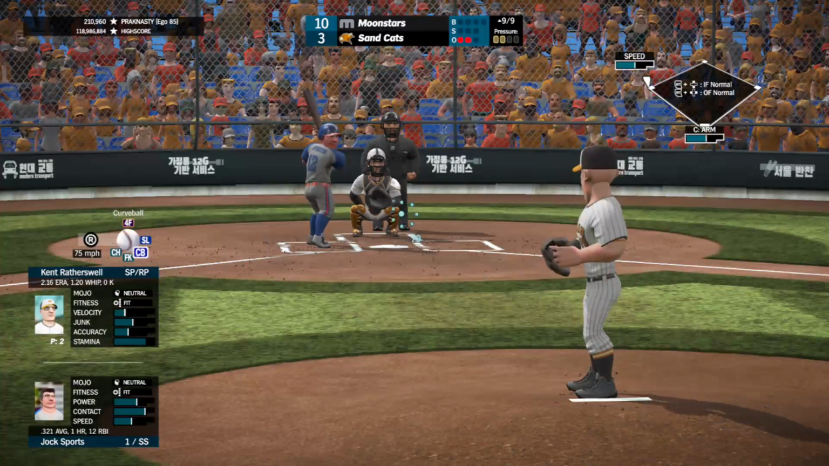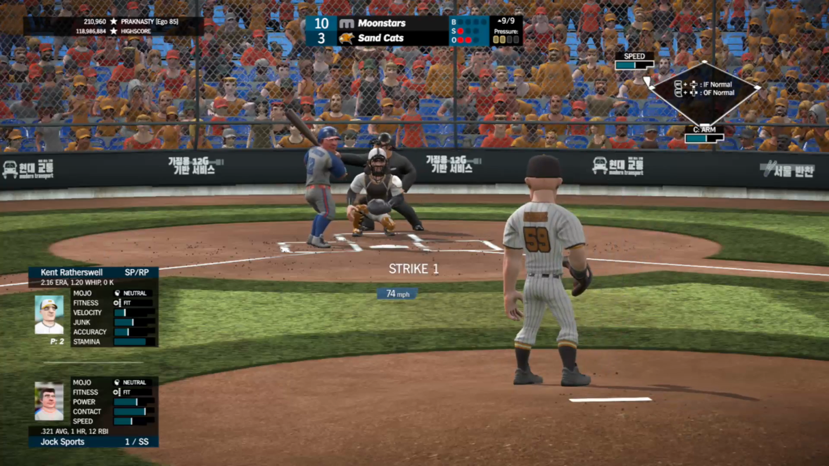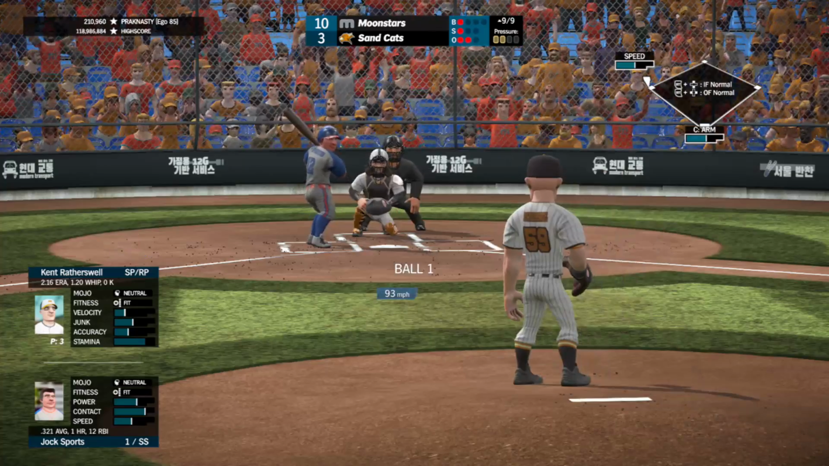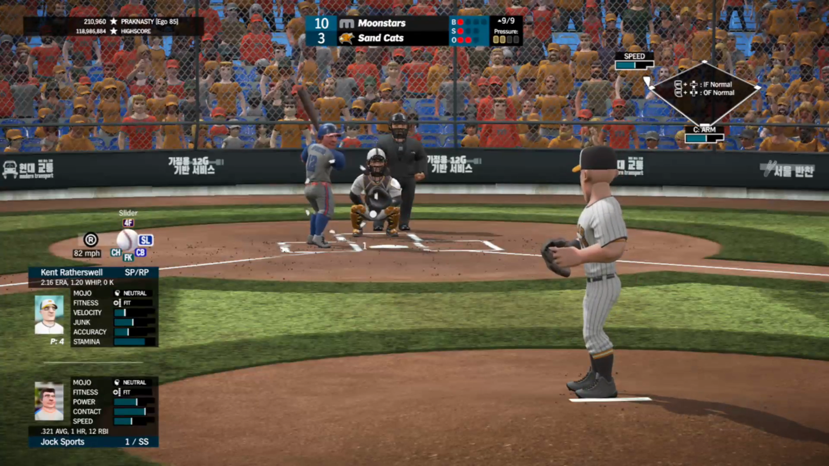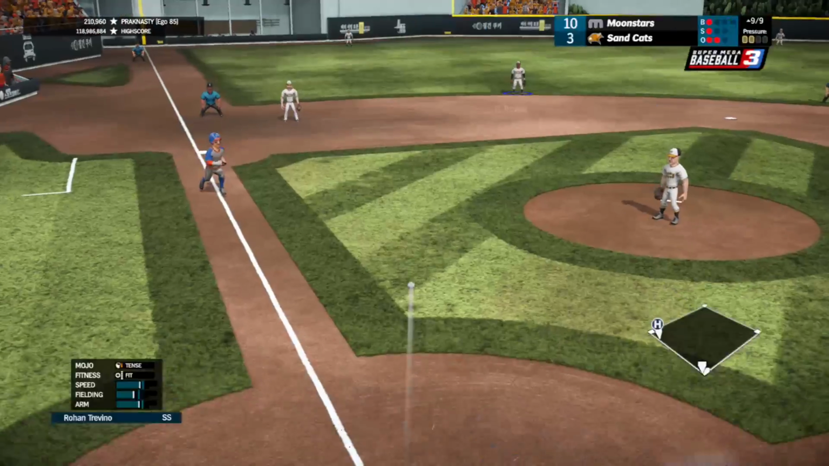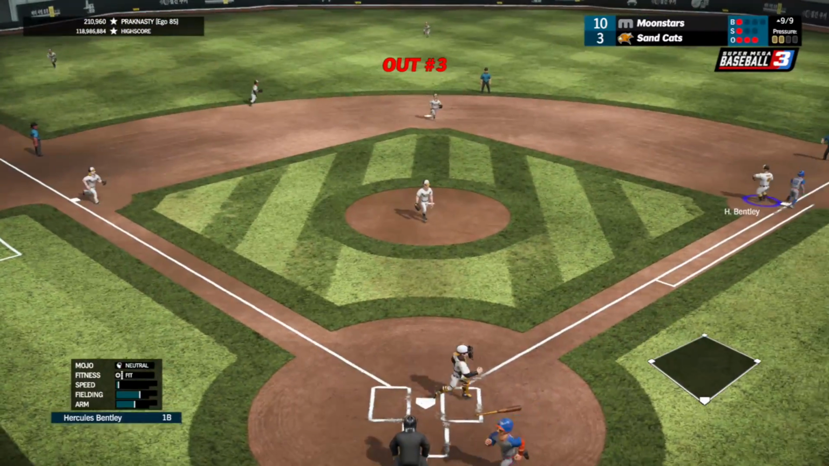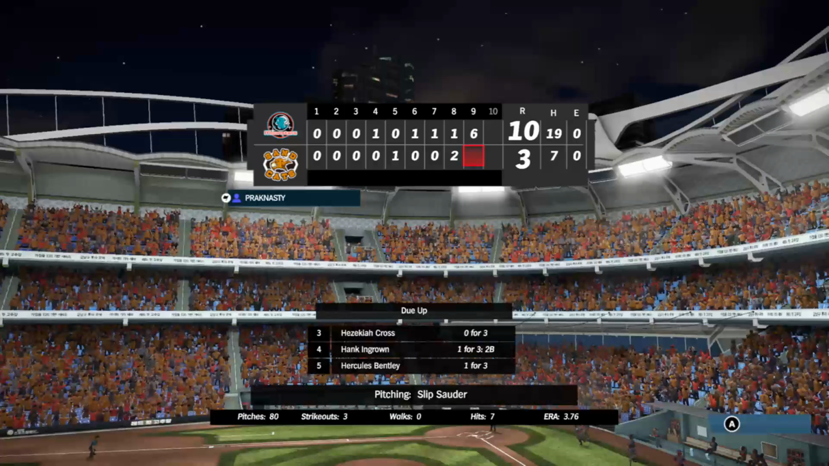2 for 4 day for him. Double, single and a walk. Curveball down and away, strike at the knees, 0-1. Fastball up and in, misses, 1-1. Sports started this inning off, folks. This is his second at bat as it's in the hole to short. Trevino fires, retires him to end the inning.